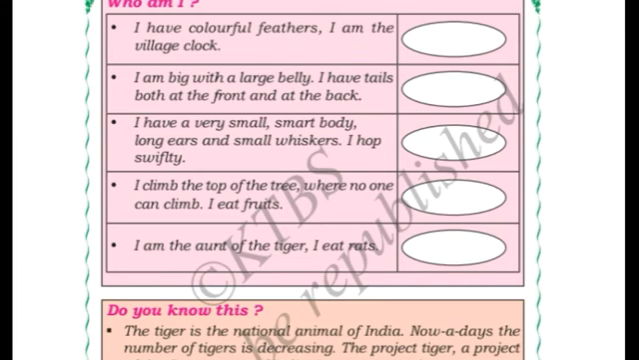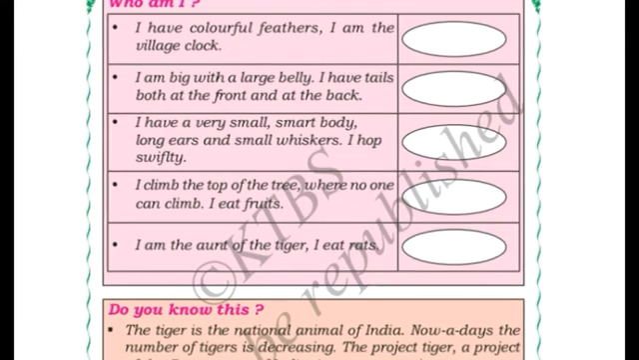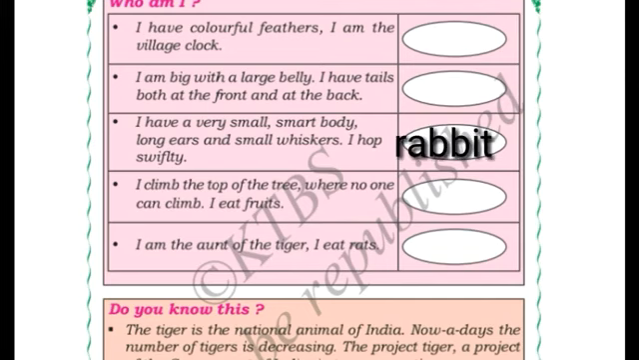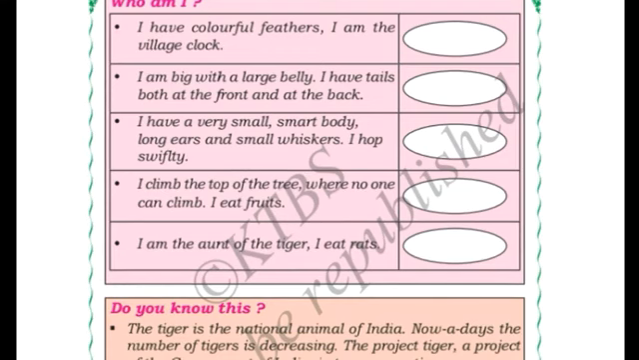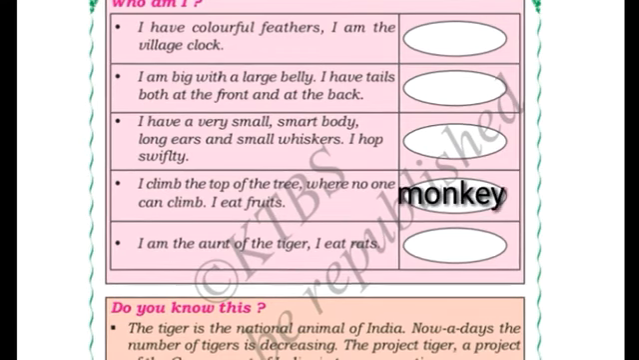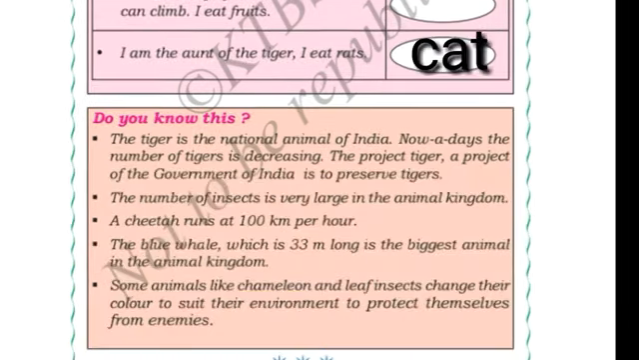Next question. I have a very small, smart body, long ears and small whiskers. I hop swiftly. Which animal hops swiftly? Rabbit. Yes. So we will write rabbit. I climb the top of the tree where no one can climb. I eat fruits. Which animal climbs the top of the tree and eats fruits? Monkey. Yes. So we will write monkey. I am the aunt of the tiger. I eat rats. Which animal is the aunt of the tiger and eats rats? Cat. Yes. So this is all about the riddles.